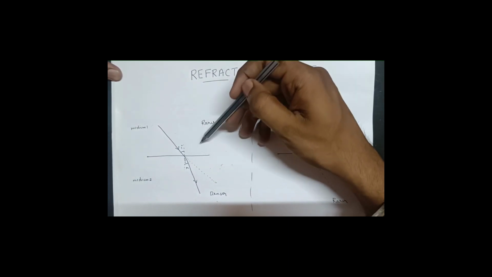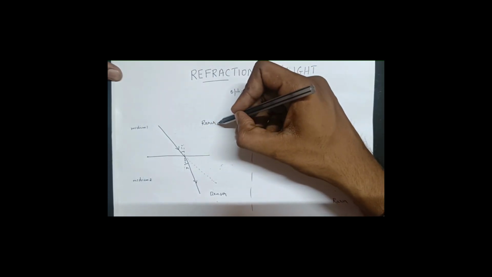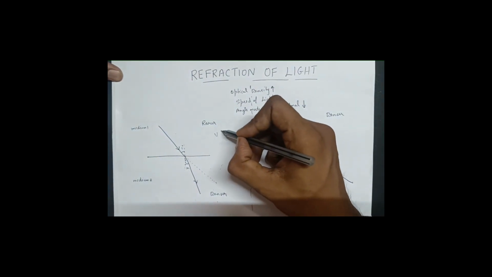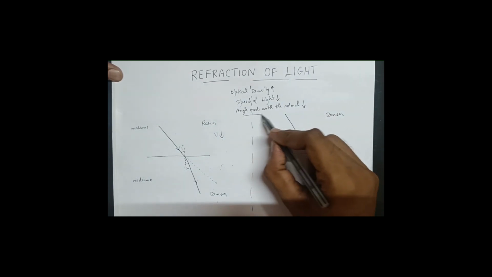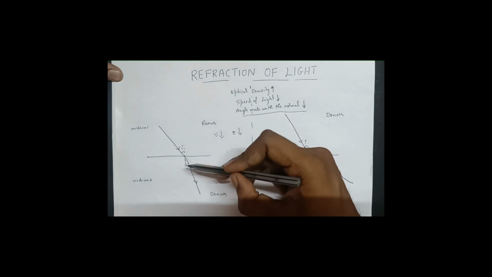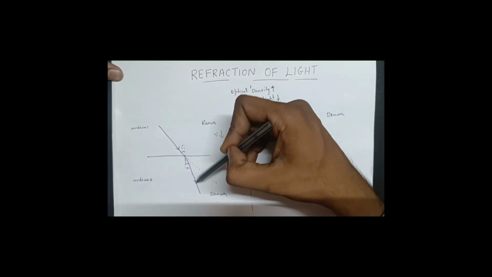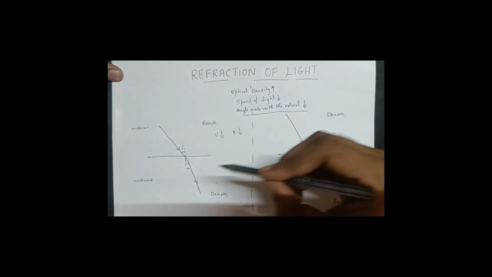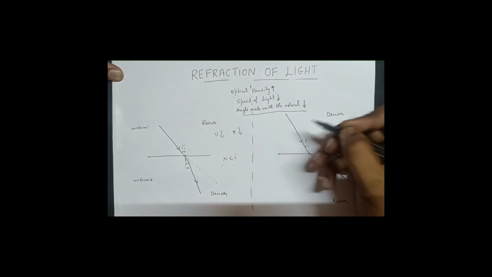But since there is a change in medium, light is bending. Here, since it is traveling from a rarer medium to a denser medium, the speed of the light is now decreasing. As the speed of the light decreases, the angle that it makes with the normal also decreases. So in order for that to happen, the light has to bend towards the normal, and so it does. So we have angle of incidence, we have angle of refraction. In this case, angle of refraction is less than the angle of incidence.